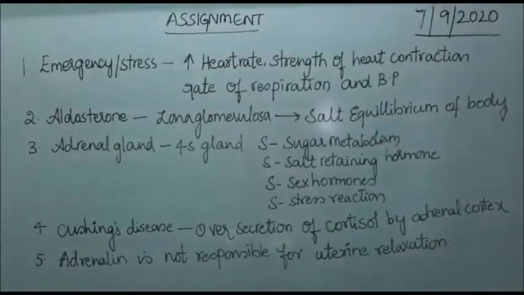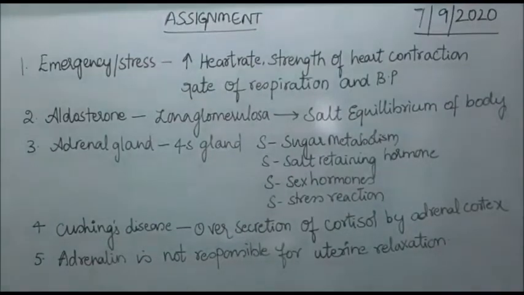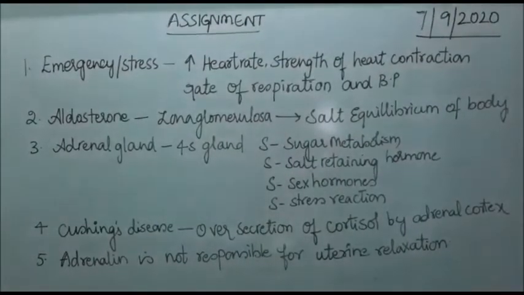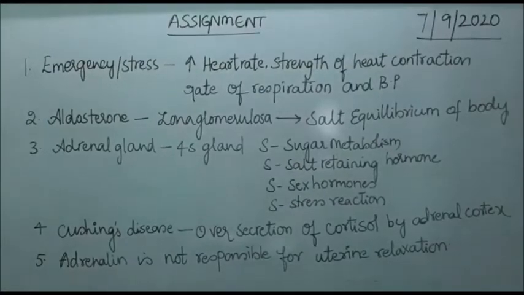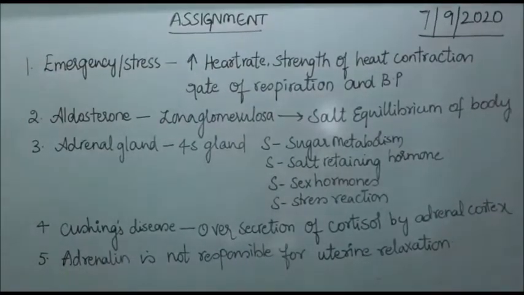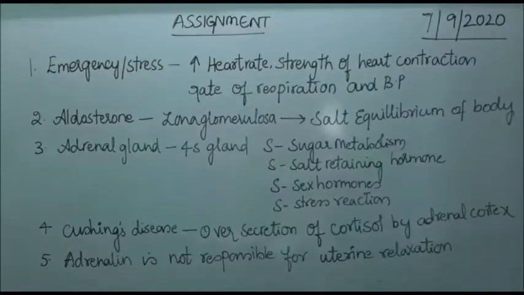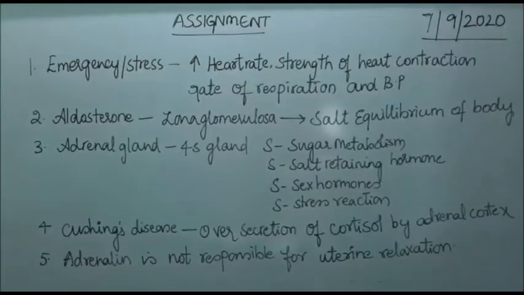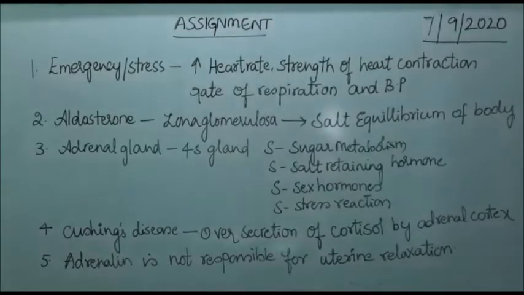In case of the second one, aldosterone is also known as the salt retaining hormone. It is produced from the zona glomerulosa of the adrenal cortex. The main function is to maintain the salt balance of the body. So this aldosterone which is released is going to act on the DCT and CD and helps in the reabsorption of sodium and water and excretion of potassium and phosphate ions.